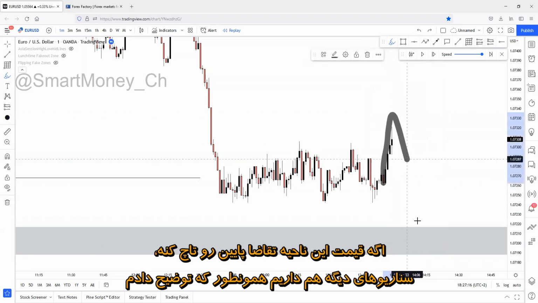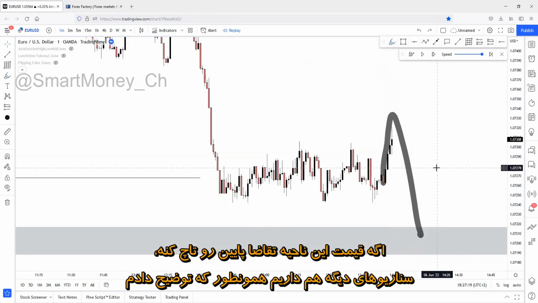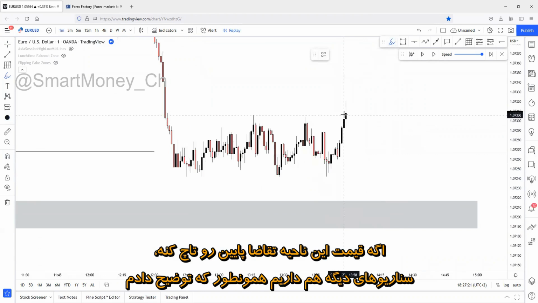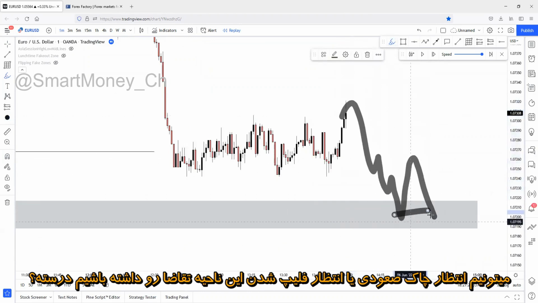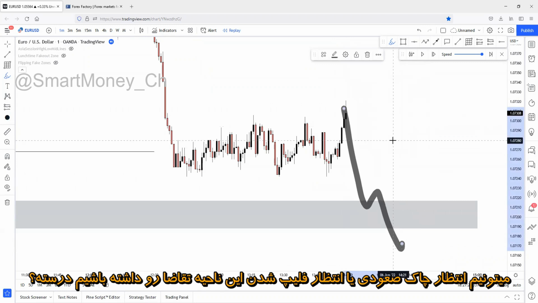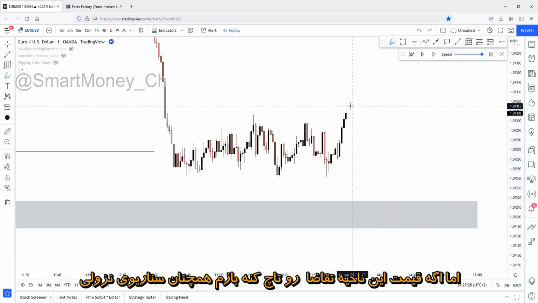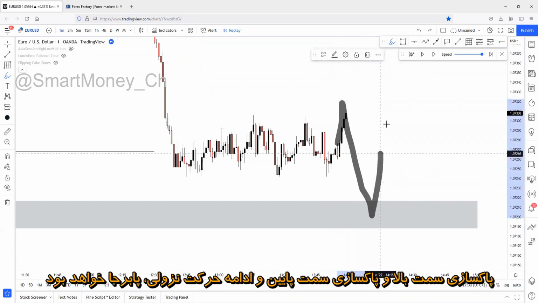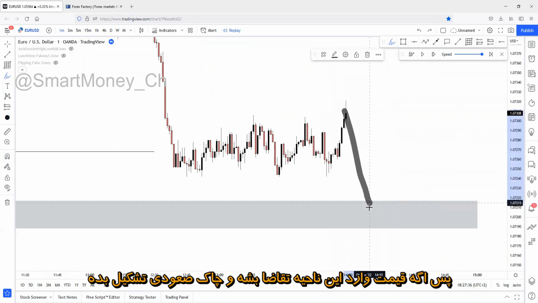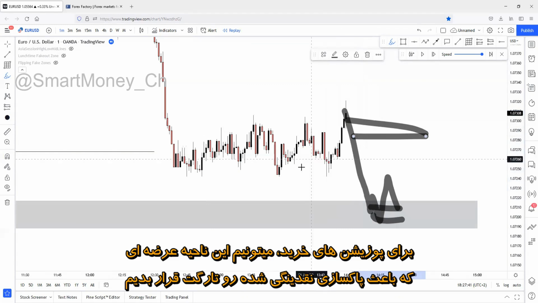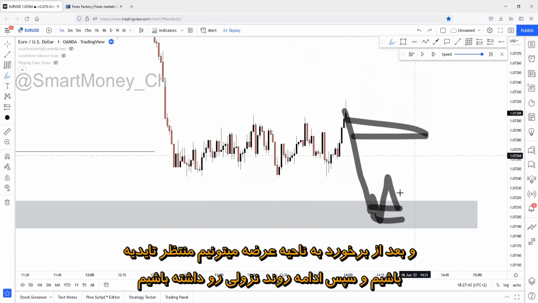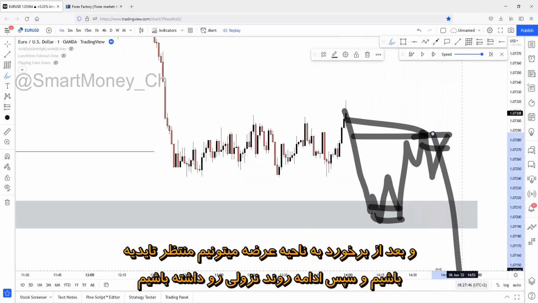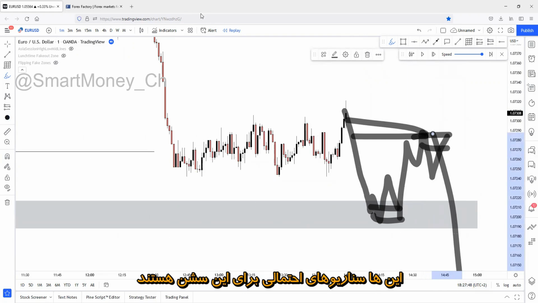If price touches this demand zone down here, we have other scenarios as I explained. We can expect a change of character to the upside, or we can expect the flip of this demand zone, right? These are the scenarios. But if price touches this demand zone, we still have the scenario where the upside range and downside range and the continuation can happen. So if price touches this demand zone and creates a change of character to the upside, we can target this supply zone that has caused the sweep to the downside with longs. And after a supply top, we can wait for a confirmation and continue the overall bearish order flow to the downside. These are the possible scenarios for this session.